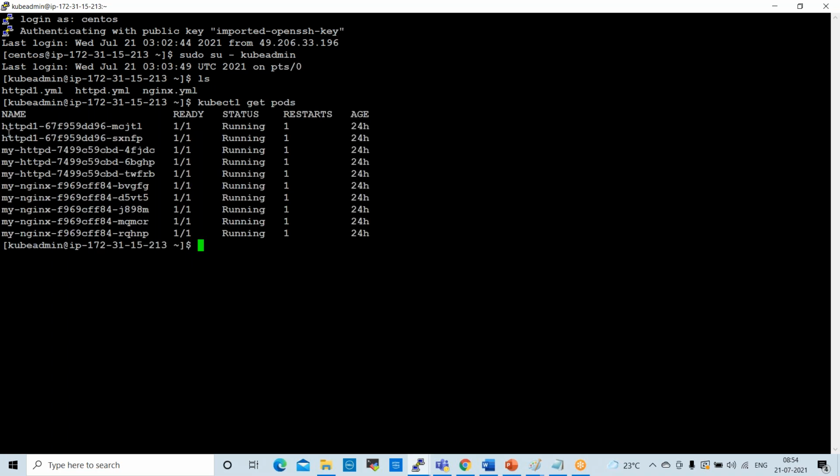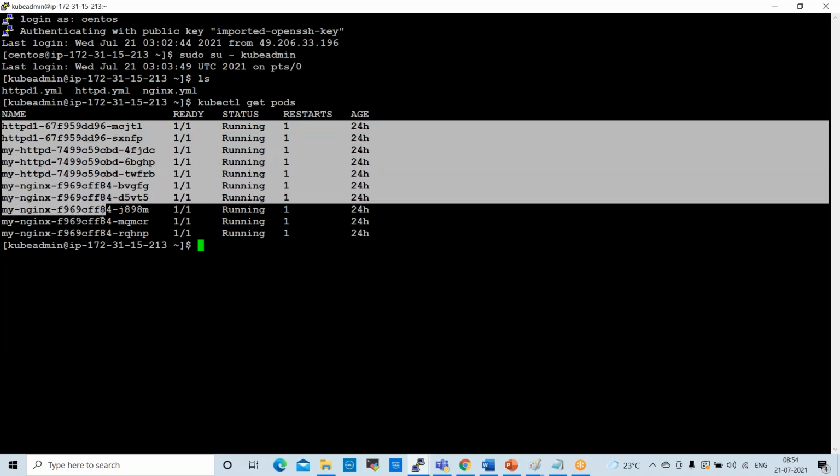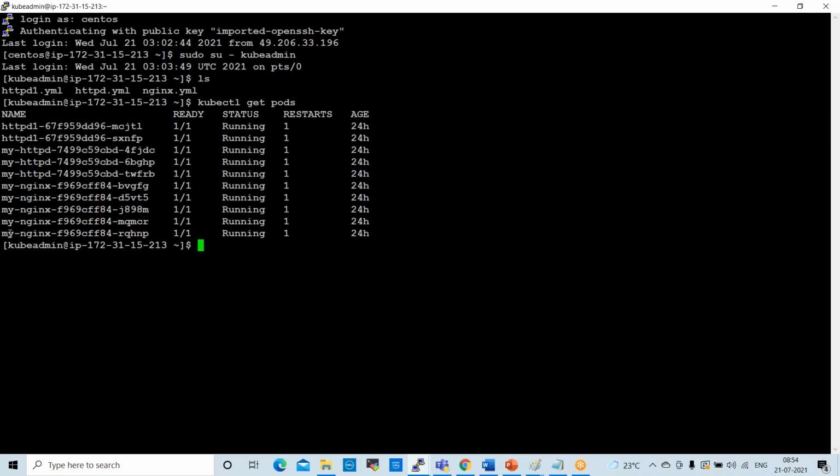When we check these pods, there is no naming convention here, right? We are unable to understand which team is using this pod and which operations are happening in it. It shows just the application name Nginx, that's it. But which team is using this pod, we don't know. Using labels we can understand that this pod is used for some application, and this pod is used for some database, and which teams are working on this pod.